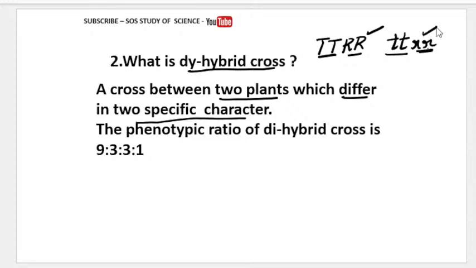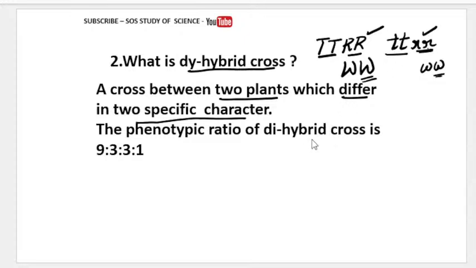Round and wrinkled, if it is given, take capital R or small r. And if you don't want to put this letter for white, you can take WW. So white and its contrasting character is pink. Or you can take white flower with the yellow flower. You can choose anything, children.